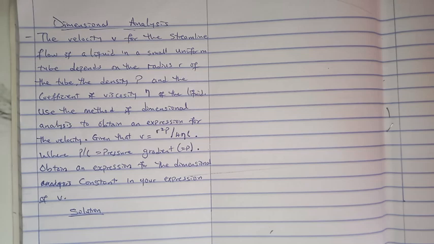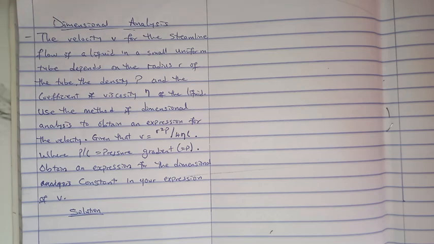I already gave an explanation on dimensional analysis, so today we shall be trying to solve problems that have to do with dimensional analysis. So here we have a problem that says that the velocity v for the streamline flow of a liquid in a small uniform tube depends on the radius r of the tube, the density rho, and the coefficient of viscosity eta of the liquid.